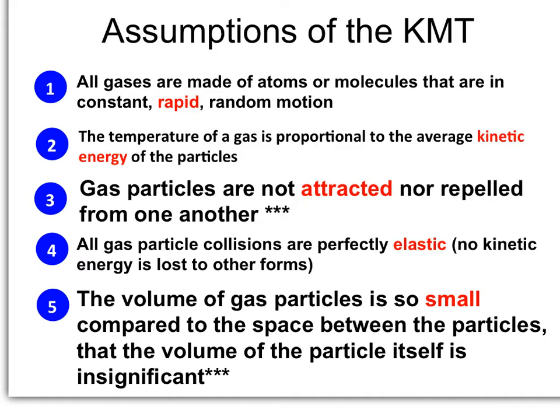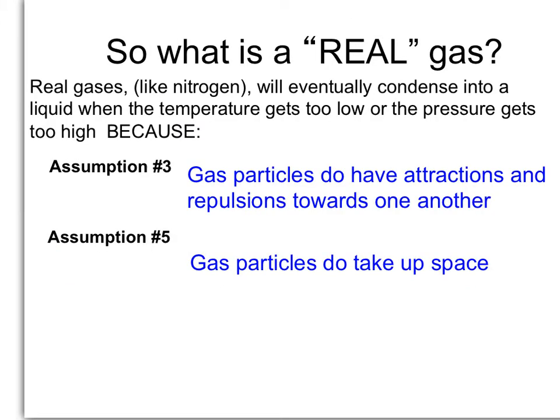And the fifth assumption is that the volume of gas particles is so small compared to the space between the particles that the volume of the particles themselves is going to be insignificant. Basically, this is saying that gases do not have any volume. They don't take up space. Notice this is also in bold-faced print, meaning that in the real world, real gases do take up space. We know that if we blow up a balloon, the balloon will inflate because of the air molecules that we're putting into the balloon. So the KMT is based on an imaginary ideal gas.